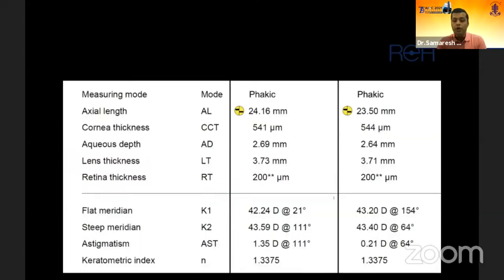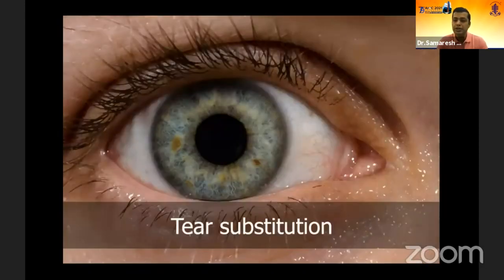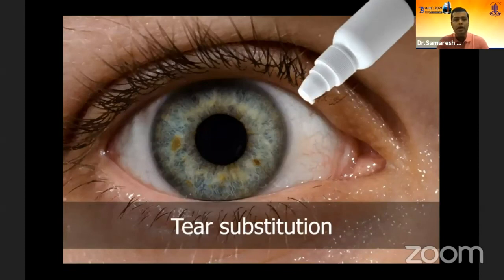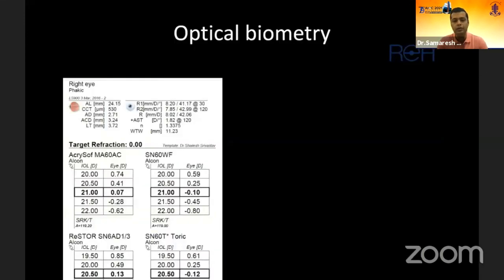But the biggest problem was that your keratometry is changed. And if your keratometry is changed, your biometry is going to change, and your IOL power calculation is going to change, and you're going to land up with a refractive surprise, which was no fault of the LASIK, but a fault of the dry eye. So in such patients where you have extensive dry eyes, I would strongly recommend some sort of tear substitution. See them and stabilize their tear film before you do a pre-op, and then you counsel them.